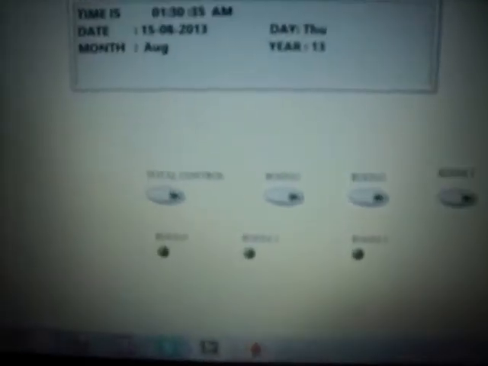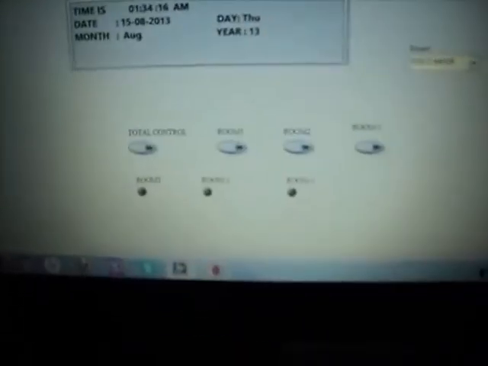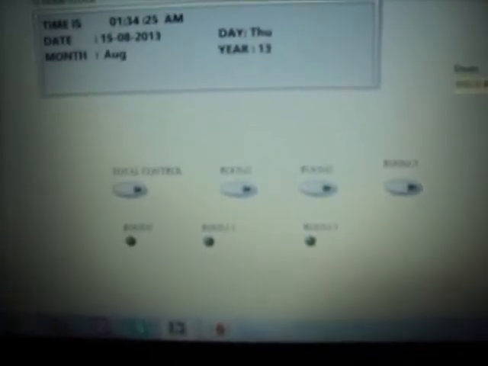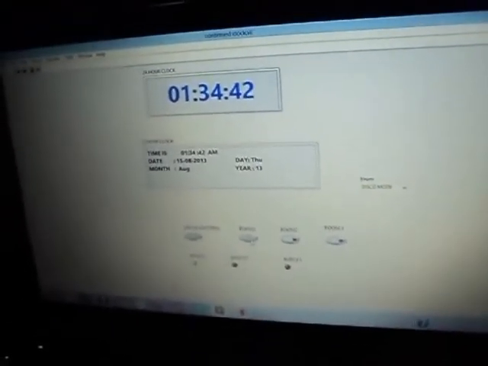Now I am going to run it. This is run. It will run for only one time. You need to give run continuously so that the system runs continuously. Only when the time exceeds 18 hours, that is 6 p.m., you will get this total control turned on. See, now I am switching on this room 1 power supply. It's just like the power that you get to the house.